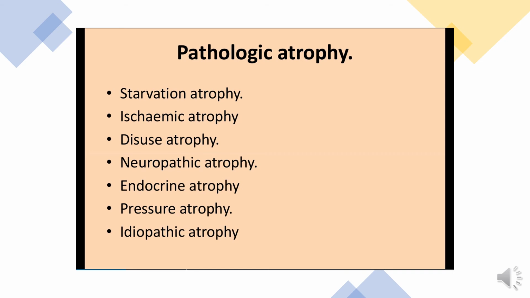Next is neuropathic atrophy. Interruption in the nerve supply leads to wasting of muscles. For example, in poliomyelitis, there is no proper nerve supply, and that's why flaccidity of the muscles of a limb is seen in poliomyelitis.